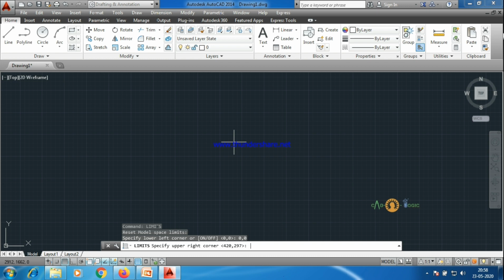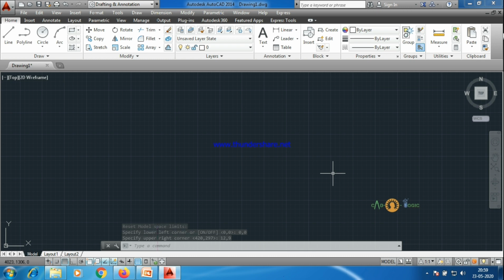The upper right corner could be according to your plan, according to your project. But right now, since we have to start working on AutoCAD, we'll be dealing with small shapes, small sizes. So we'll be putting it as 12,9. Enter. The page is set, but you don't see any difference on the workspace area.